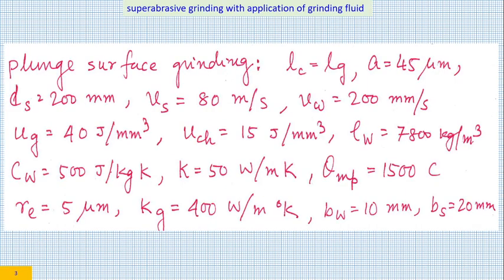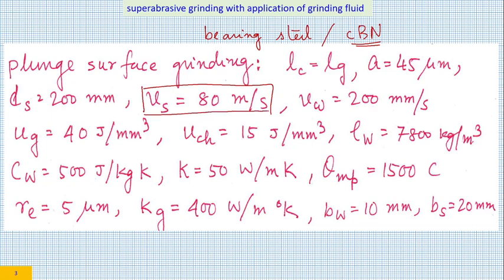So this is a plain surface grinding operation. You are grinding, say, bearing steel, and you are using a CBN wheel. How can you say you are using a CBN wheel? If you look for Vs, it is 80 meter per second. Typically a vitrified conventional wheel will not work at 80 meter per second. So chances are it is a CBN wheel. It could be a single layer CBN wheel, it could be a resin bonded CBN wheel, or it can even be a vitrified CBN wheel. Let us assume it is a single layer CBN wheel.